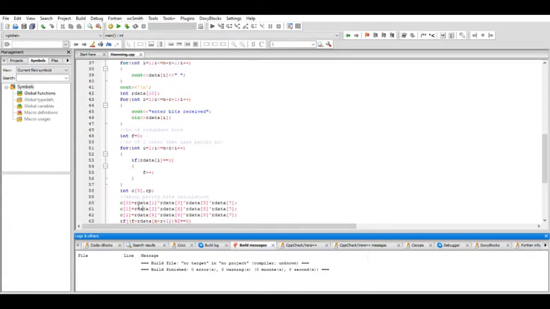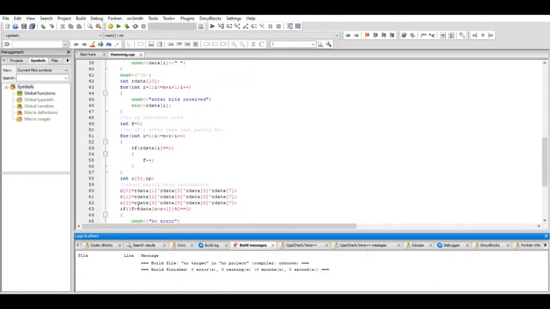Parity bit 1 is calculated, which is given by C of 0, using R data 1, R data 3, R data 5, R data 7. Parity bit 2 is calculated by R data 2, R data 6, R data 3 and R data 7. Parity bit 3 is calculated with the help of R data 4, R data 5, R data 6 and R data 7.